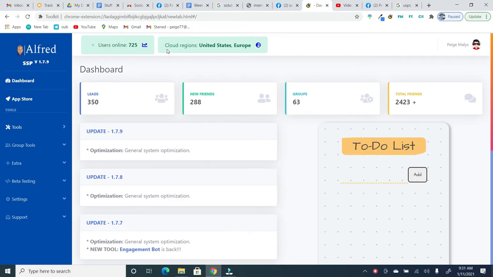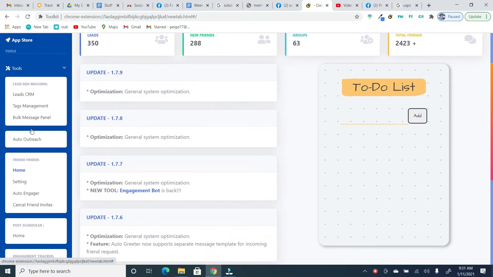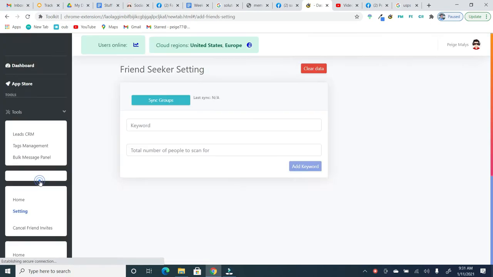So the next tool that we're going to dive deep into is our Friend Finder. And this is one of our tools that is centered around finding you highly targeted leads so that you're not just talking to people who have no interest in you or what you're doing inside of Messenger. So our Friend Finder is right down here. First thing we need to do is click on the settings.